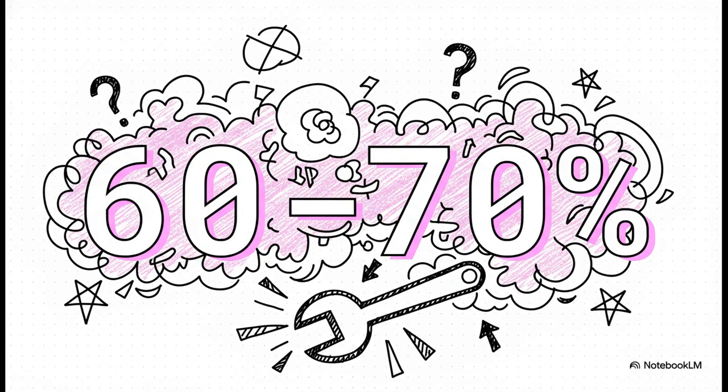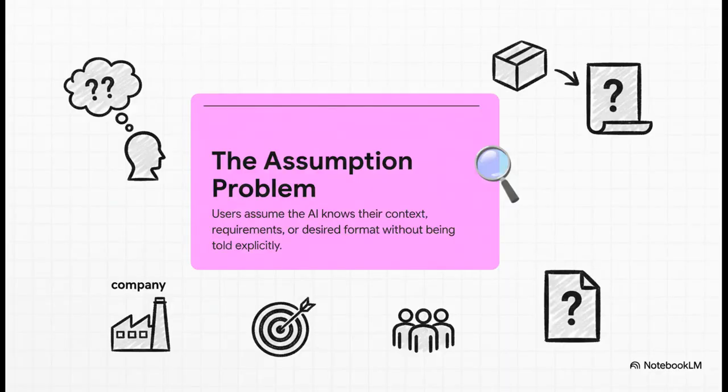And this isn't a small issue, it's huge. According to research from the folks at OpenAI, a whopping 60 to 70% of all prompt failures are because of ambiguity. Think about that. That's the single biggest thing we can fix to immediately get better results. And the second big problem is what I call the assumption problem. This is where we treat the AI like a coworker who knows all the inside jokes and project history. We just assume it knows about our company, our goals, our audience, or even just the simple format we want the answer in. It knows absolutely none of that unless we spell it out.